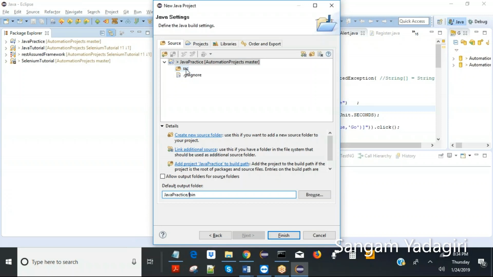When it compiles, it will create .class files corresponding to each Java file, and those class files will be created in the bin folder. Bin means binary, because it's binary code. You don't need to worry about this, that's why these won't be visible in the package explorer. Okay, so let's finish it.